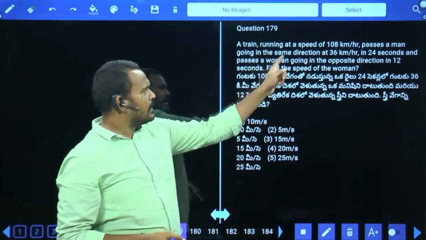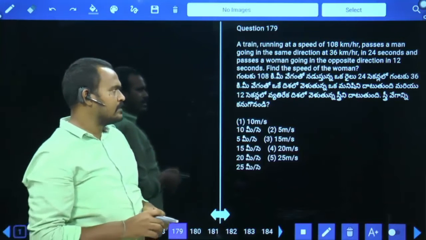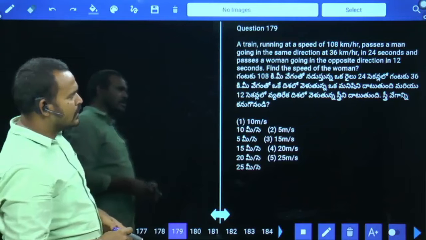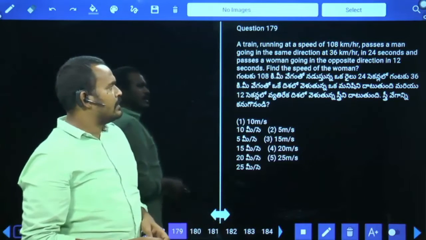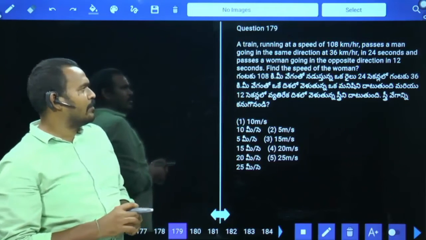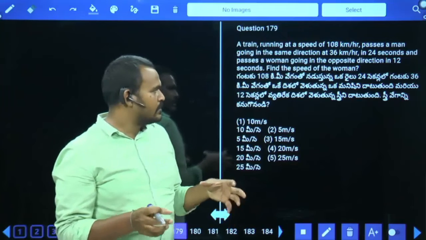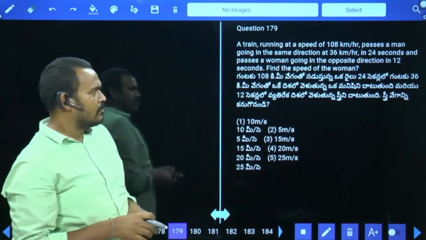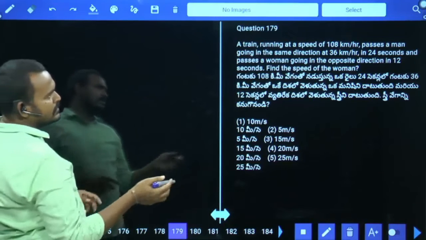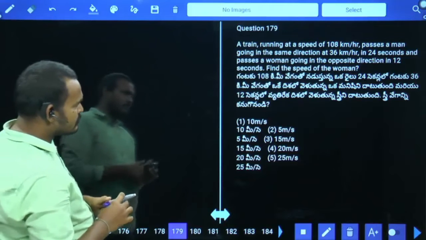First of all, a train running at a speed of 108 km per hour passes a man going in the same direction at 36 km per hour. In how many seconds will it pass? 24 seconds. When a train passes a man, it covers the length of the train. In the second case, it passes a woman moving in the opposite direction, in 12 seconds. In both cases the train length will be the same, nothing but distance equals speed into time.